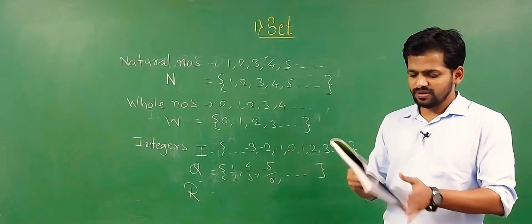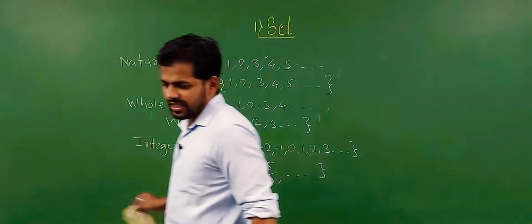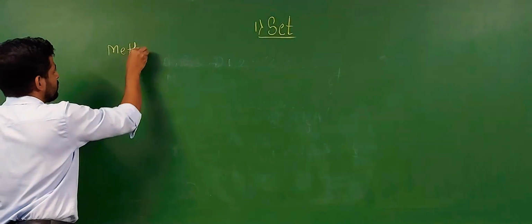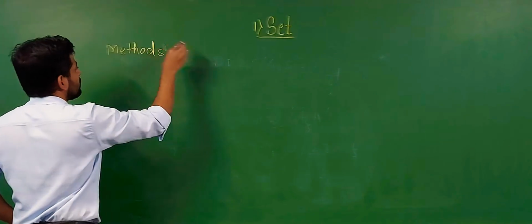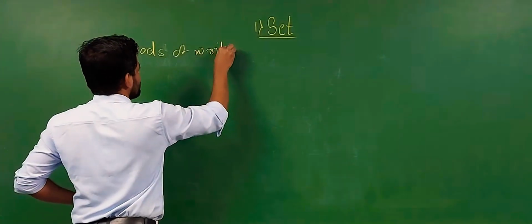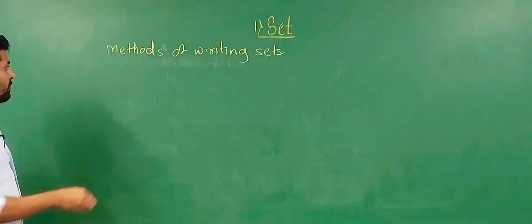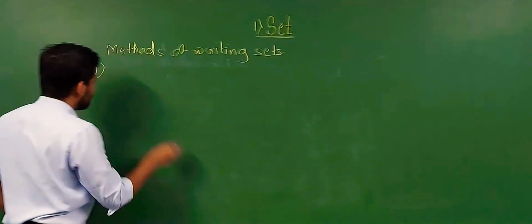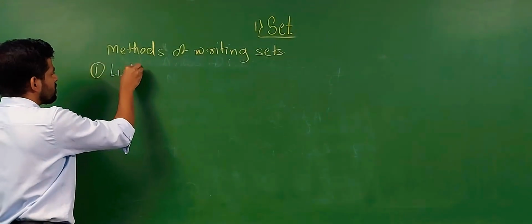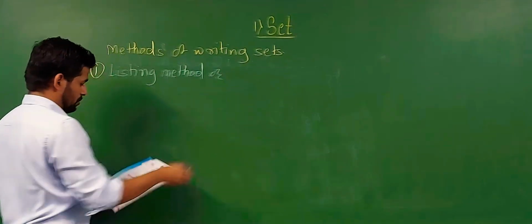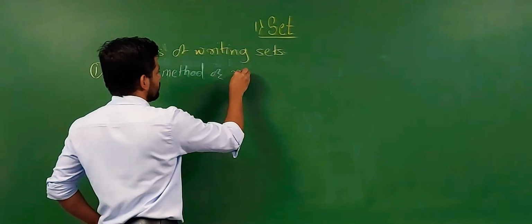Let's see now the methods of writing sets. This is the main important point. There are two methods. The first one is the listing method, or roster method.